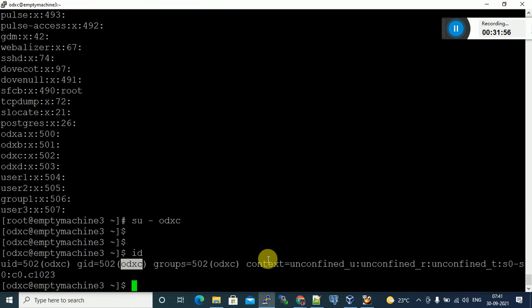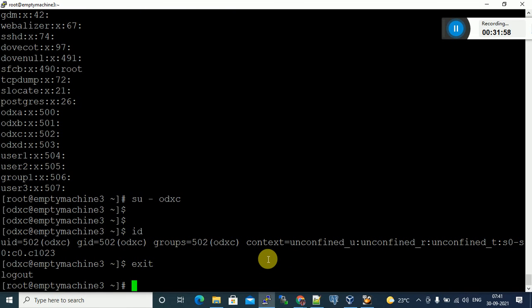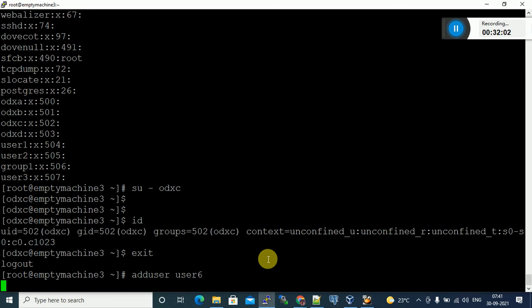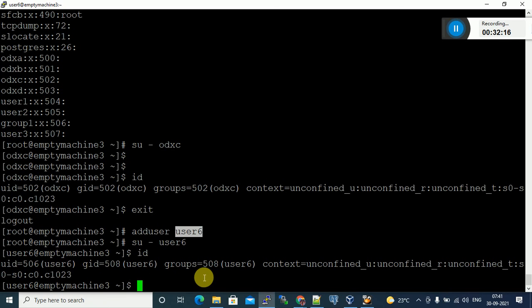Let me create a user, I will show you. useradd user6. I told you when you create user 6, the group is also user 6. How to find the group name for this user? Switch to user 6 and type id. Is the group the same or not? This is the username, and the default group is also the same.